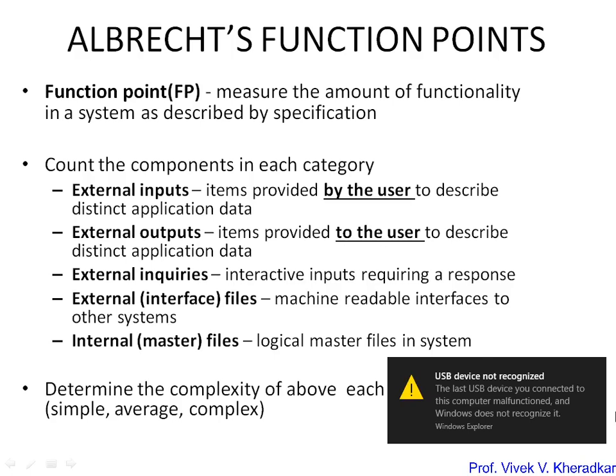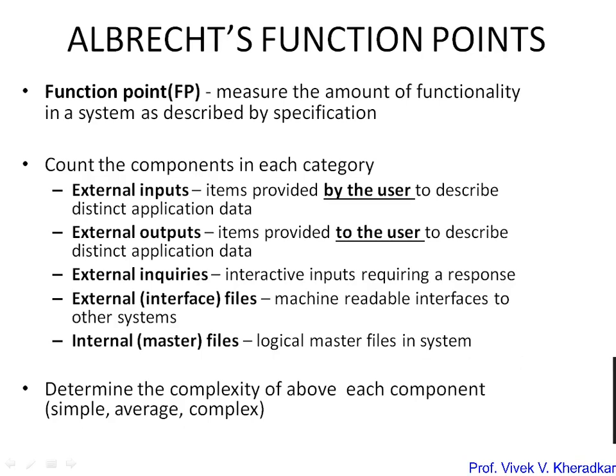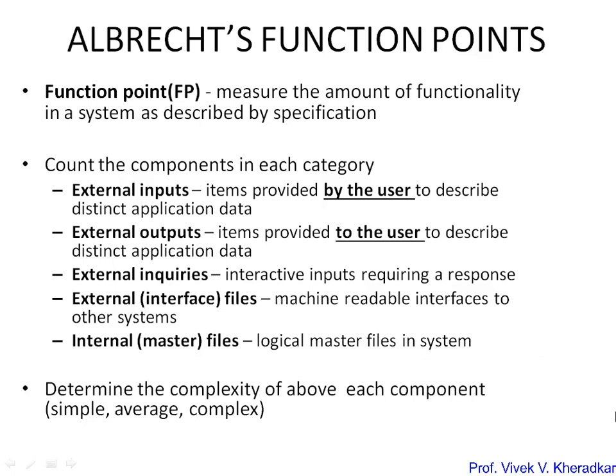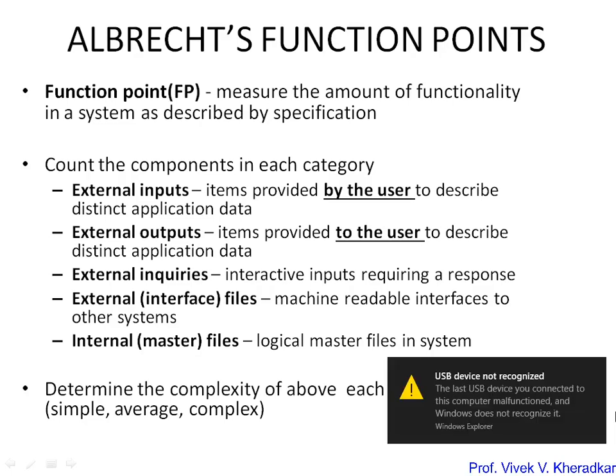The second component is external output, atoms provided to the user to describe distinct application data. Then external inquiries, which are interactive inputs requiring a response; external files, which are machine readable interfaces to other systems; and then internal files, which are the logical master files in the system. So these are the components on which UFC depends.